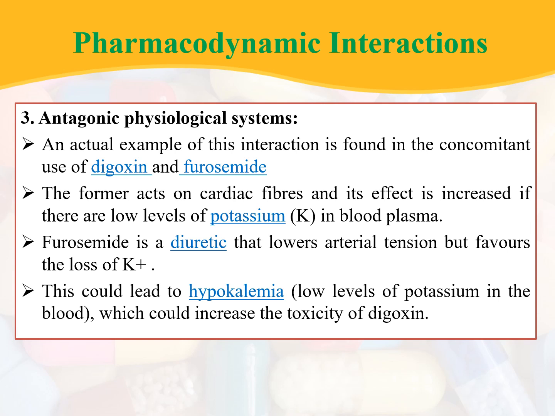Whereas furosemide is a diuretic. It lowers the arterial tension by favoring the loss of potassium. So furosemide leads to low levels of potassium. This could lead to hypokalemia, which could increase the toxicity of digoxin because the effects of digoxin are enhanced in low levels of potassium. Furosemide causes hypokalemia, which could increase the toxicity of digoxin. This is an example of antagonistic physiological systems.